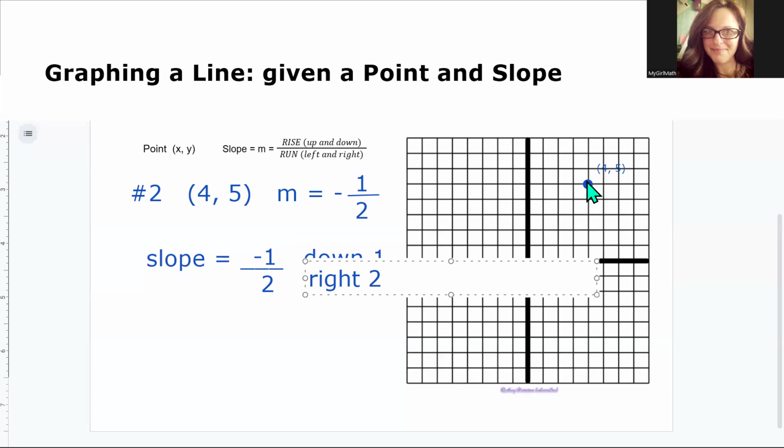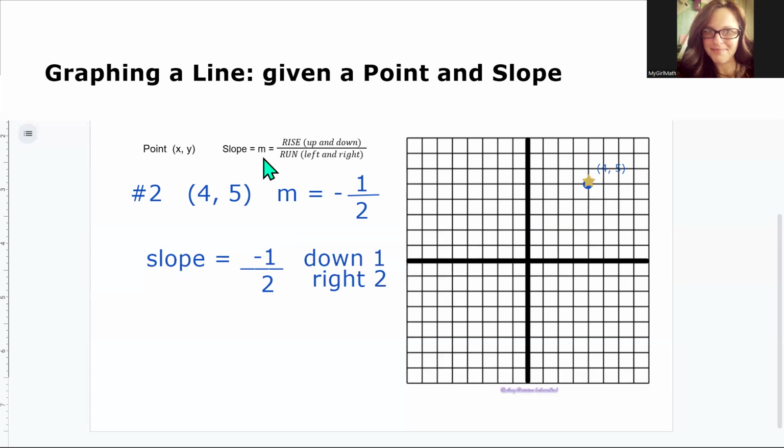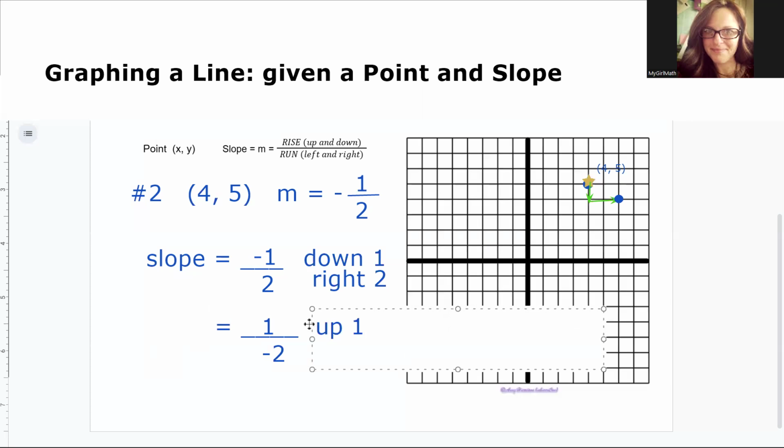So starting from our point (4, 5), we will use our slope: down 1 and to the right 2. This will give us the second point on our line. We could give the negative to the bottom, to the 2. 1 divided by -2 is -1/2. So to go the other way, we'll go up 1.